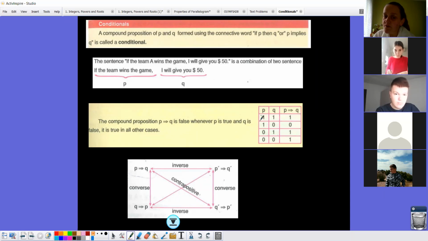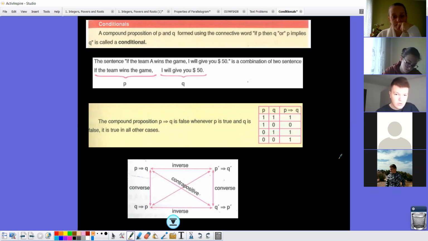So can you see the truth values of if P then Q? In all cases it's true, except the first one true, second one false. When the first one is true and the second one false, it is false, okay? In the other cases, it is true. Do you have any question for this? No, it's okay.